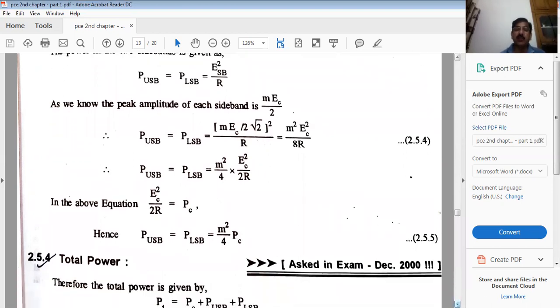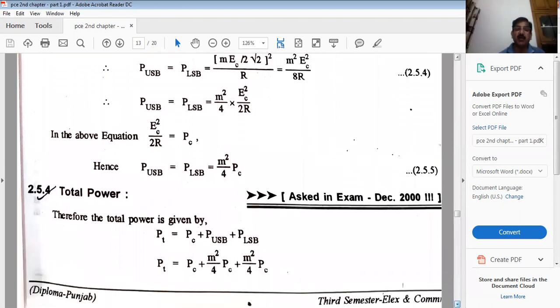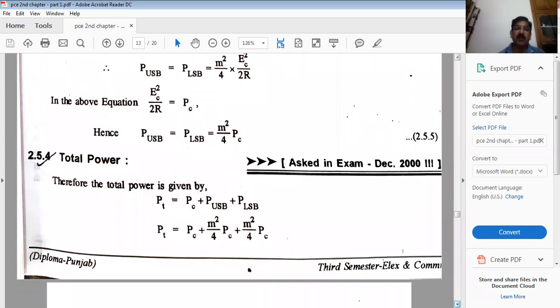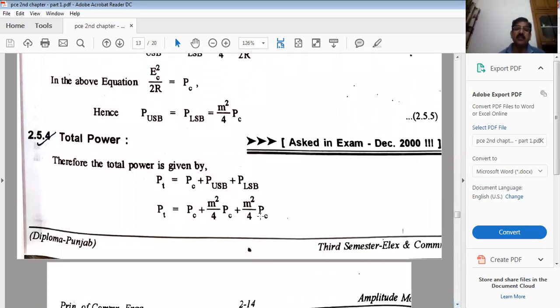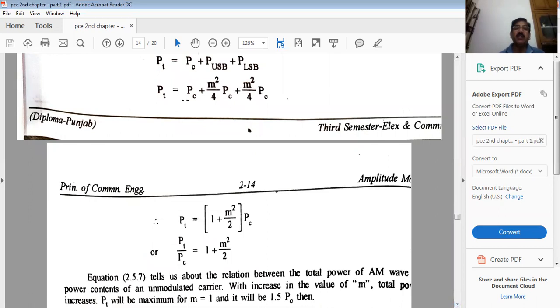Now let us calculate the total power. So add the power of carrier, add the power of upper sideband, add the power of lower sideband. So this will become the total power, and you find this is PC, M square PC over 4, M square PC over 4. So add these two, this will become half of PC multiplied by M square. So take PC common, like this. So here it will remain 1, and this 1/4 will become half. So M square of course will come, and PC is common.